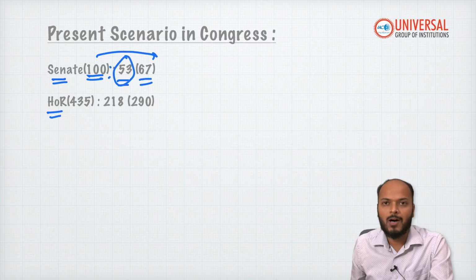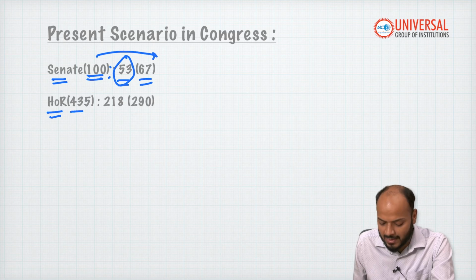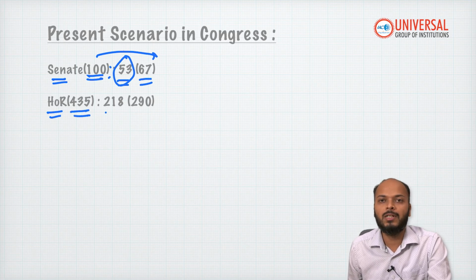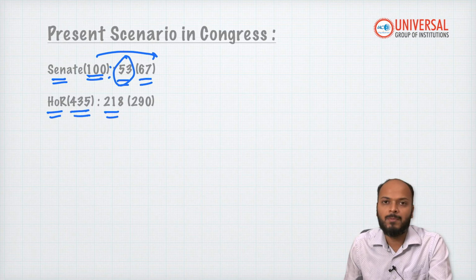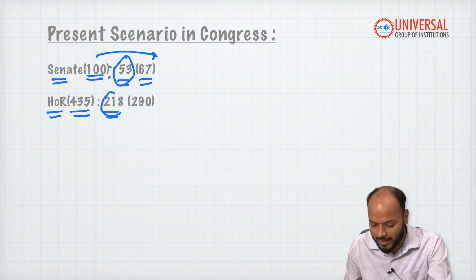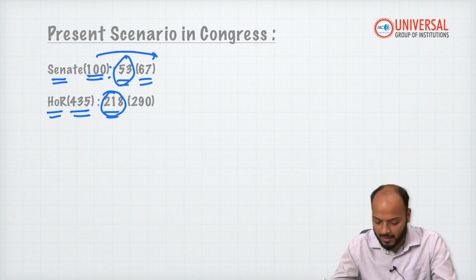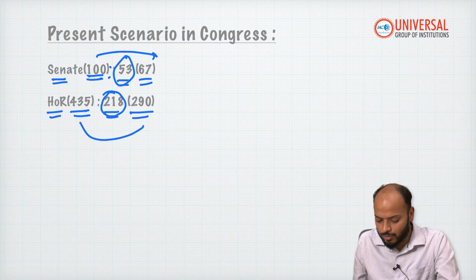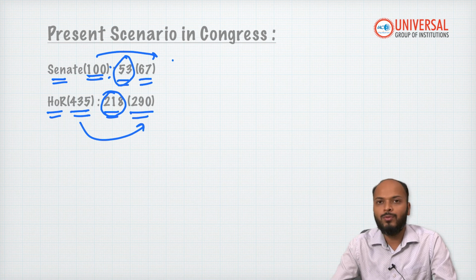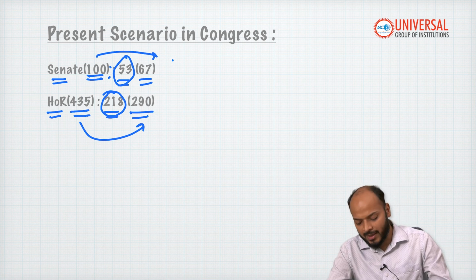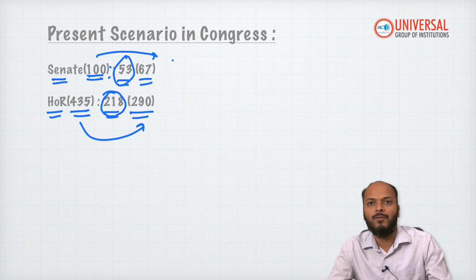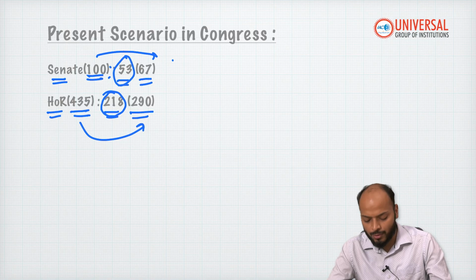If we talk about the House of Representatives, the total strength is 435. Right now the Republican Party has 218 MPs. On the other hand, 2/3 of 435 is 290, meaning Trump will need the support of 290 MPs of the House of Representatives in order to amend the constitution.